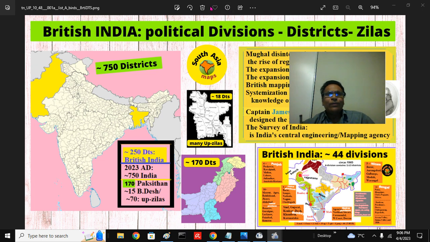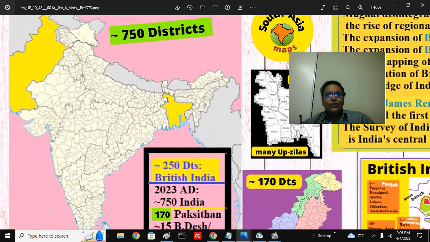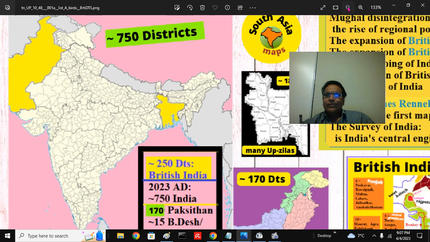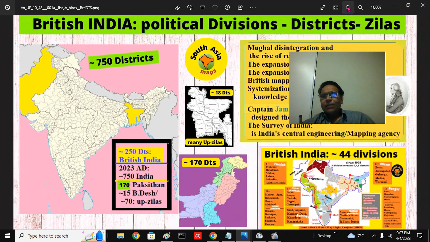It is very overwhelming for many people. So this aspect of political divisions and districts gives you a broad concept if you are a domicile outside the United Provinces like me. A lot of people who live in the United Provinces know most of these, but it may consolidate their understanding because of the pictures and so on.